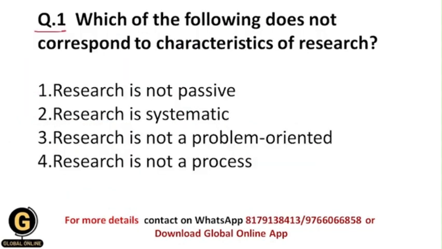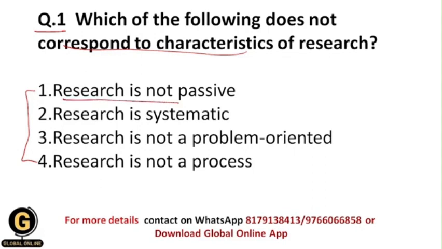Question 1 is, which of the following does not correspond to the characteristics of research? So here we have been given some characteristics of research, and from these 4 options there is one option which is not a characteristic of research, and we are going to select that option. So let us see.